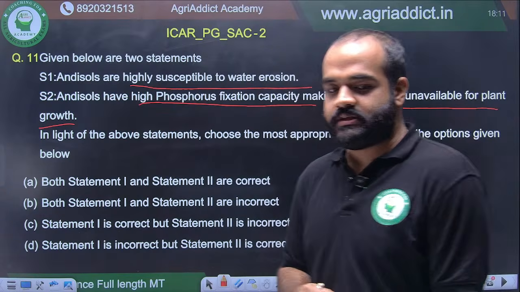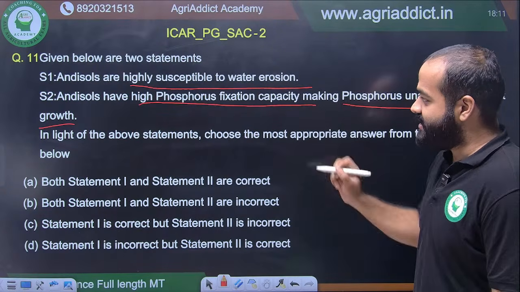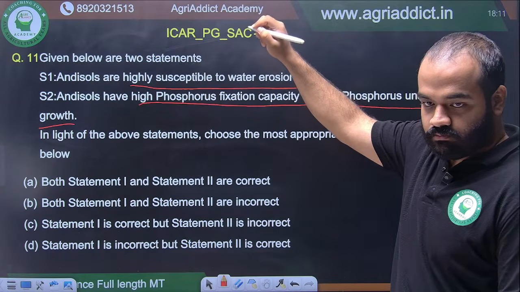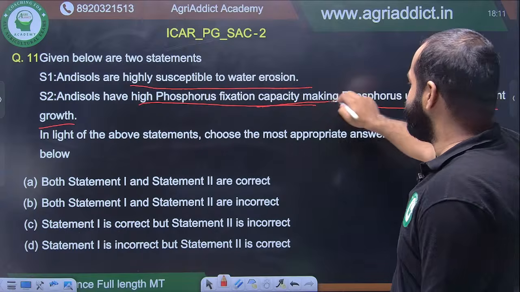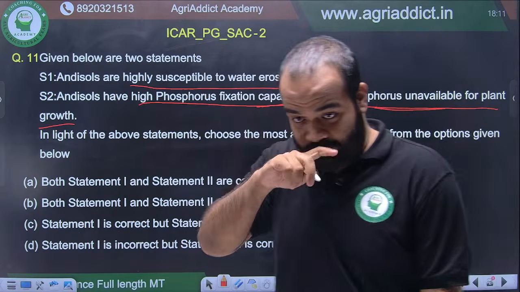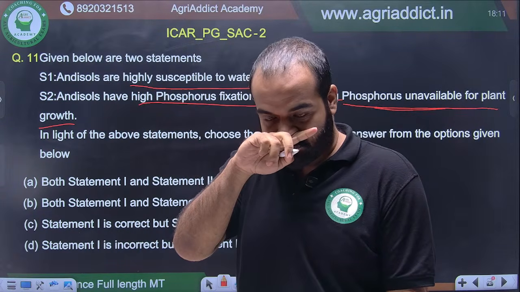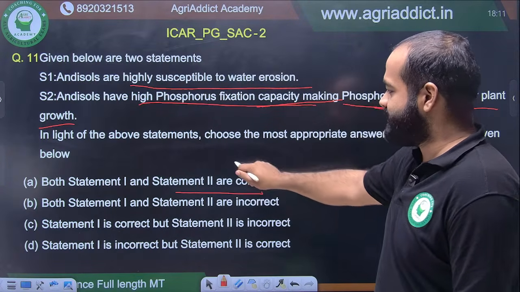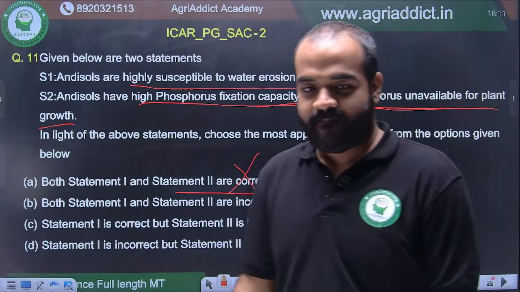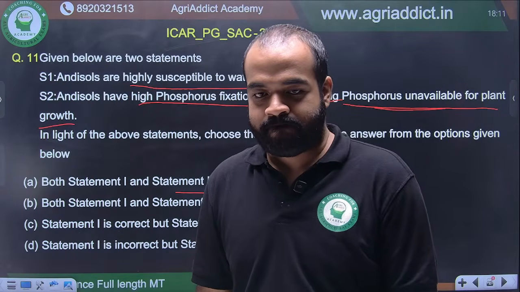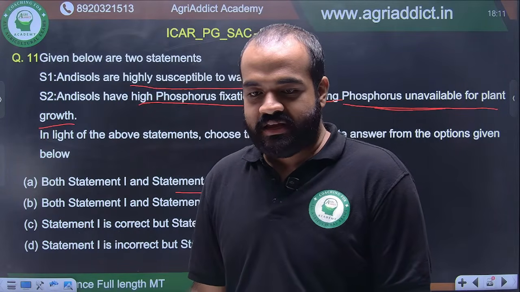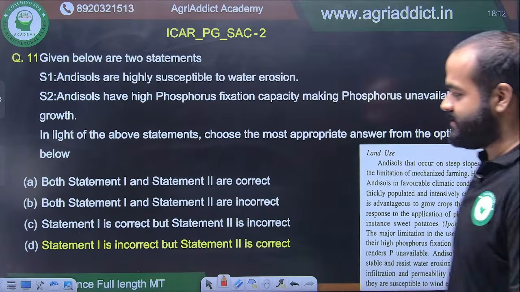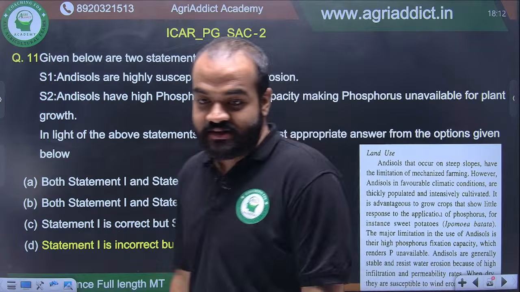Still now I cannot see any answers. Andisols are highly susceptible to water erosion. Andisols have high phosphorus fixation capacity, making phosphorus unavailable for plant growth. I can see one answer, A: both statement 1 and statement 2 are correct. No, this is not the correct answer. Anyone else? No. All right, we'll go to the answer. Statement 1 is incorrect, but statement 2 is correct.